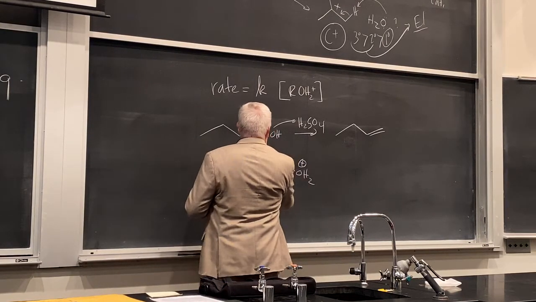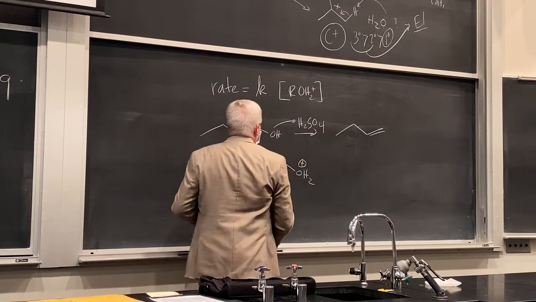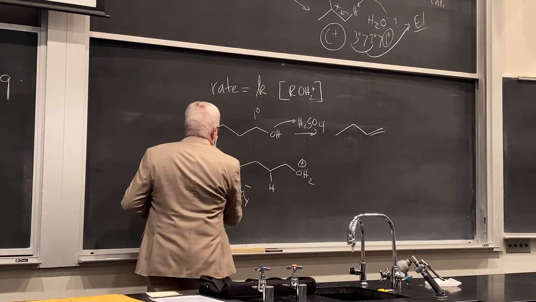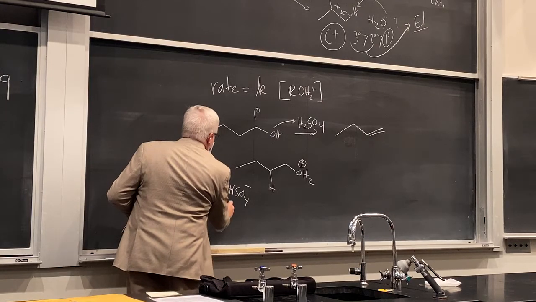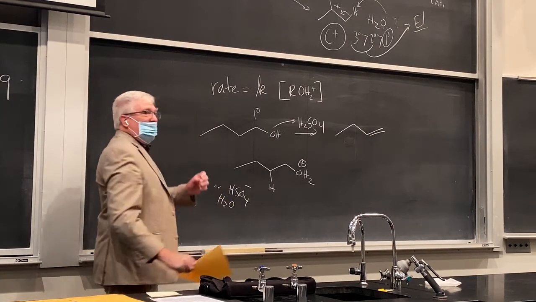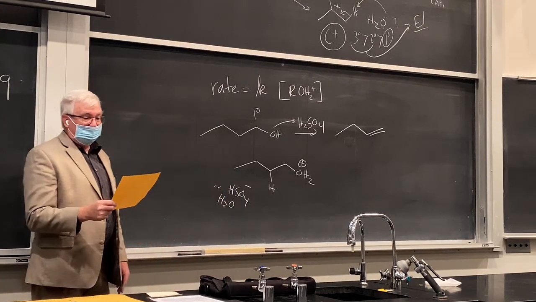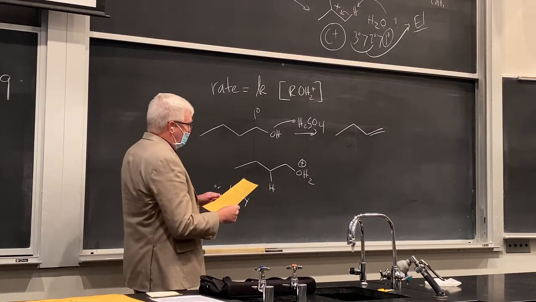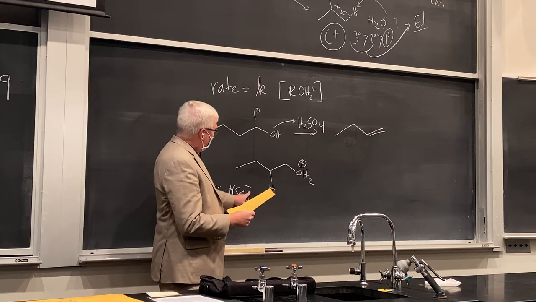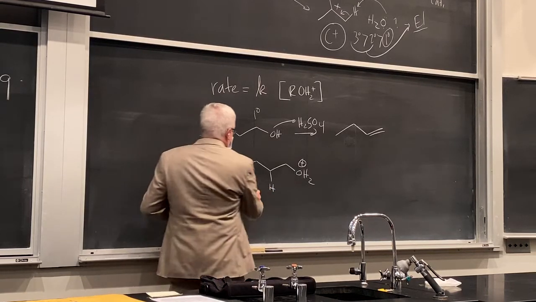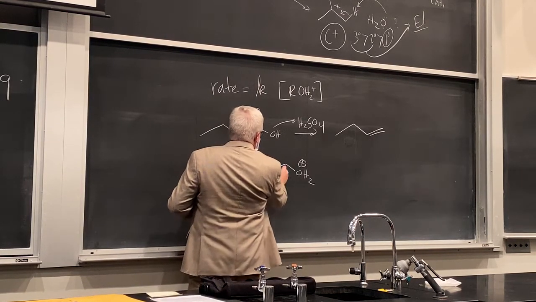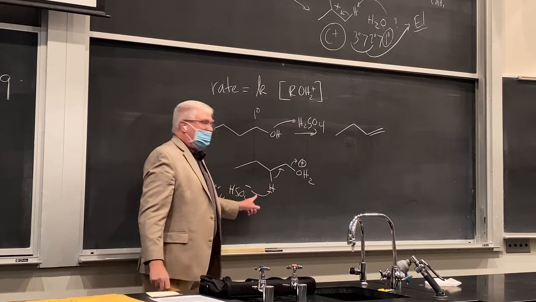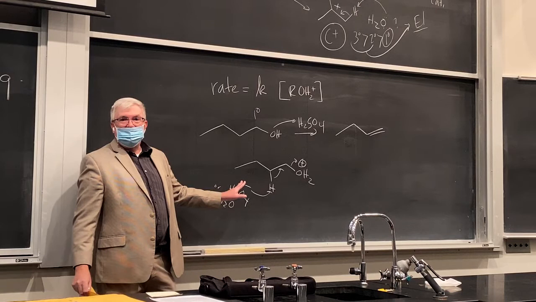So what happens here is you have to have bisulfate or water as it builds up, okay, function as a base in a bimolecular type reaction, okay? So this will actually depend upon the concentration of this. You don't need to worry about that. But what it does is directly take off the beta hydrogen. It kind of looks like the E2 elimination, right?